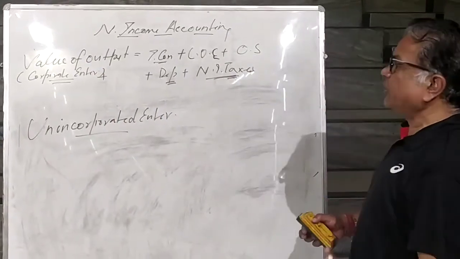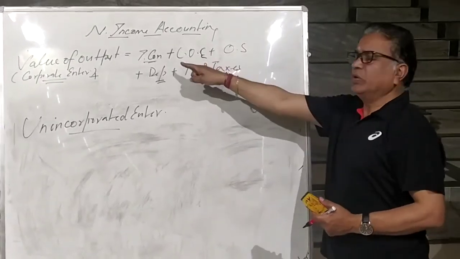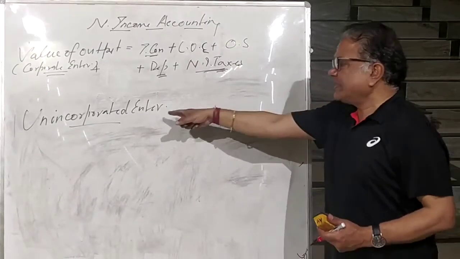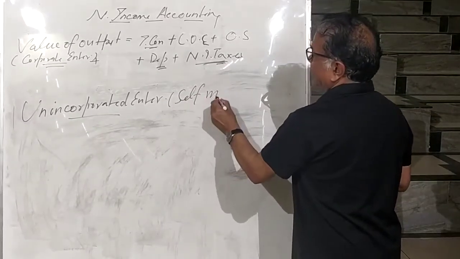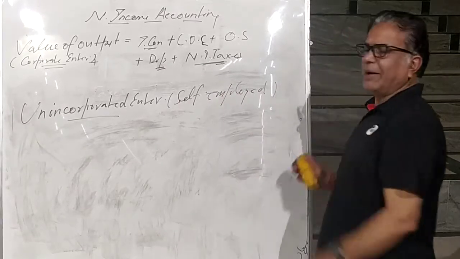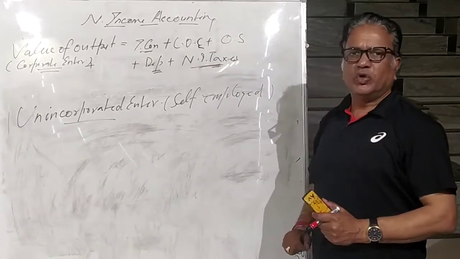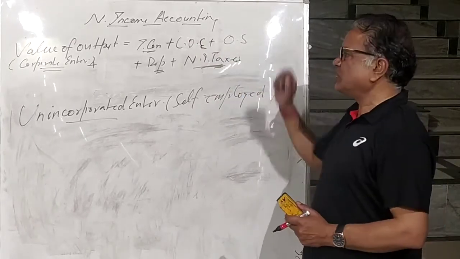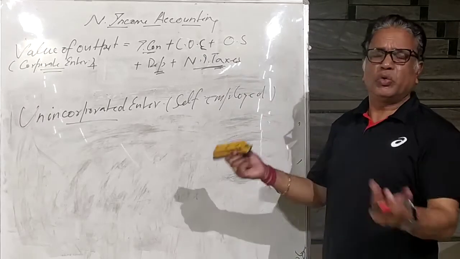Now here the difference from corporate enterprises is that they maintain the balance sheet. So you are easily able to calculate IC, COE, OS, depreciation, net indirect taxes. But if you visit any unincorporated enterprise, or what we call self-employed, for example, you visit a vegetable seller, and try to take out the data on it. You ask the vegetable seller, tell me what is the intermediate consumption, what is COE, what is OS, what is depreciation, what is net indirect taxes. Will you get the data? No, because they don't maintain it.